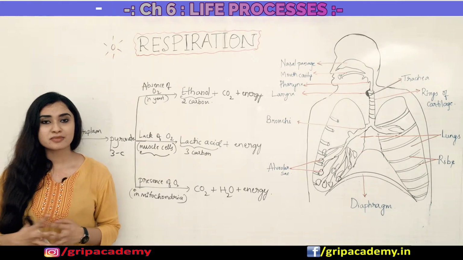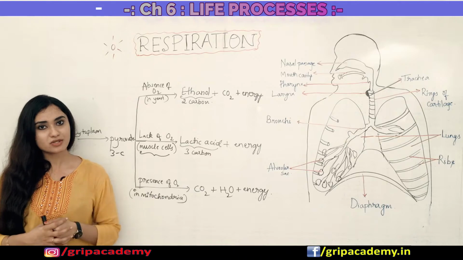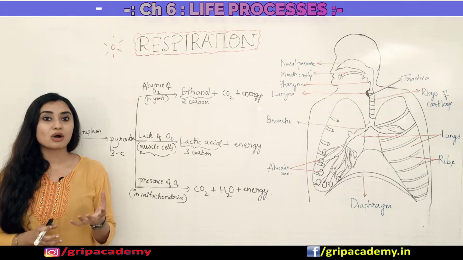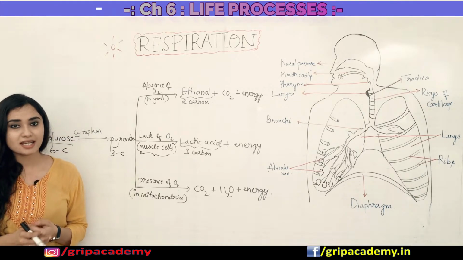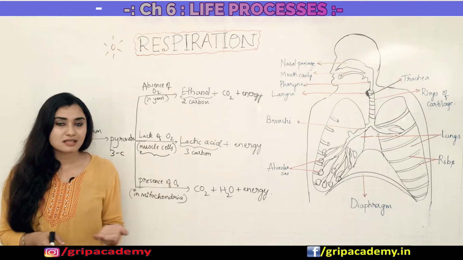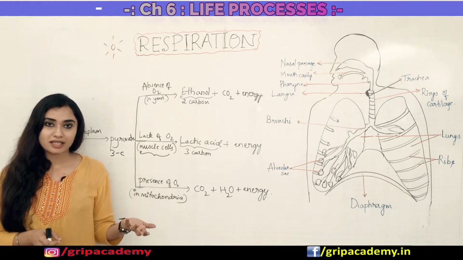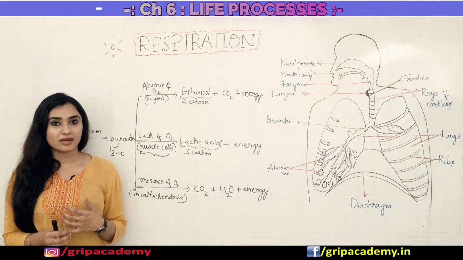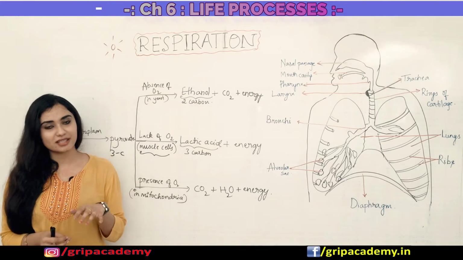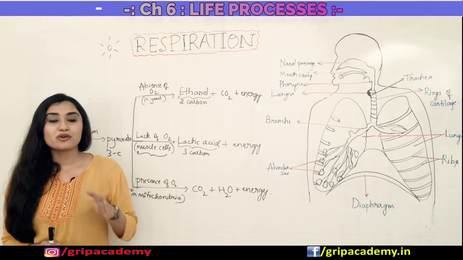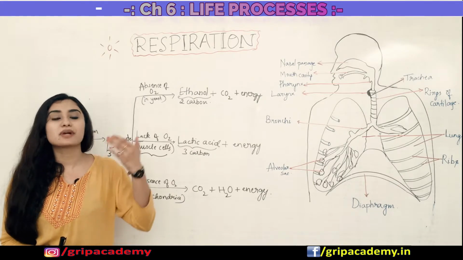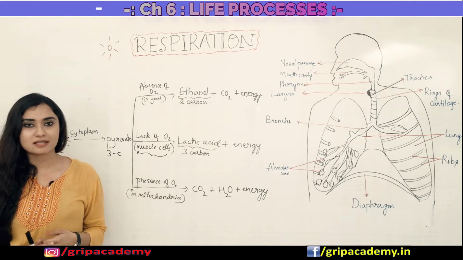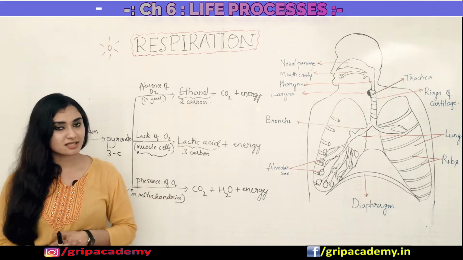Various organisms have evolved various organs in order to take up this oxygen. Terrestrial organisms have evolved organs called lungs, and aquatic organisms like fishes, or other living organisms which live in the water, have evolved organs called gills, in order to take up the dissolved oxygen in the water. Since the amount of dissolved oxygen is lesser compared to atmospheric oxygen, the breathing rate in aquatic organisms will be greater than that of terrestrial organisms.